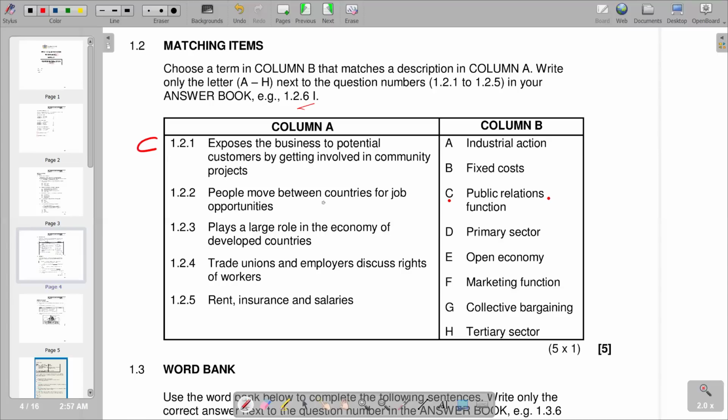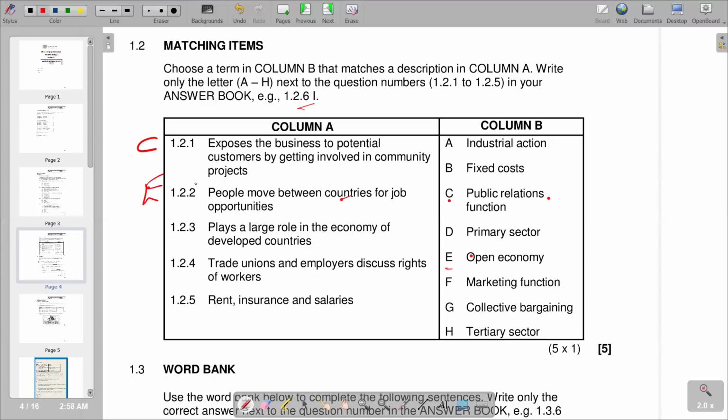Next, people move between countries, which can fit 1.2.2, but we are seeing that there's movement for job opportunities. So basically, the interaction is there according to our column B. If you go there, you see that we've got the same in open economy. Remember, an open economy is an economy that is involved in the exchange of goods and services with other countries. So basically, here we are obviously talking about movement between countries, because it applies also to an open economy.